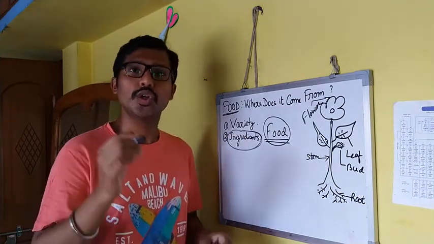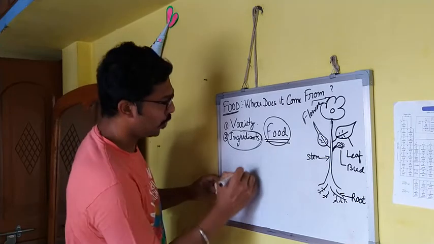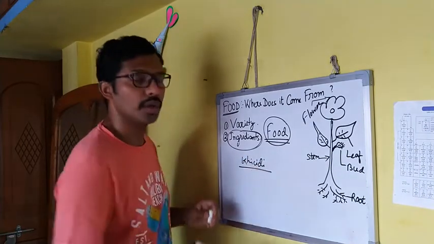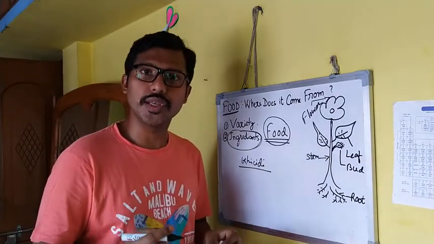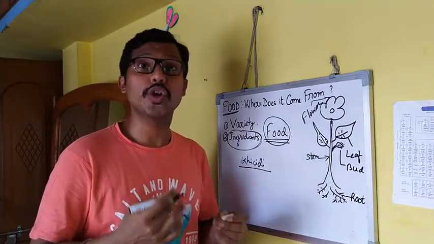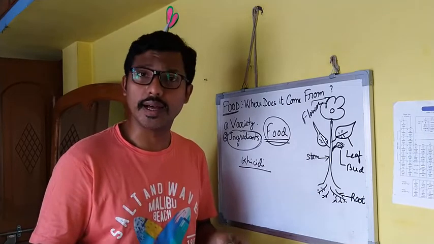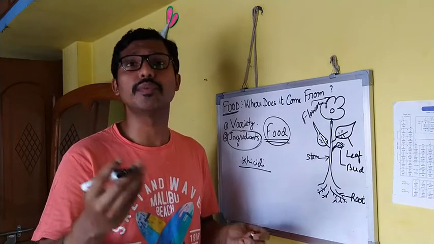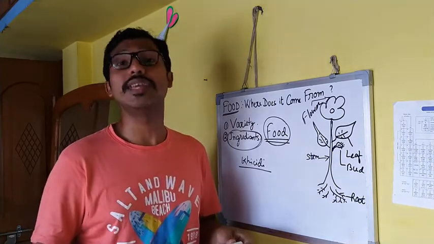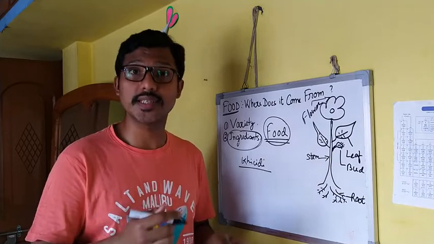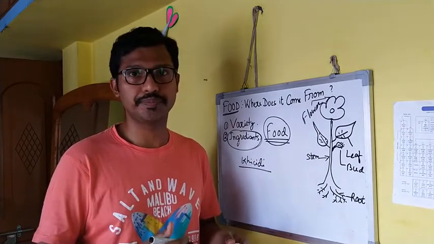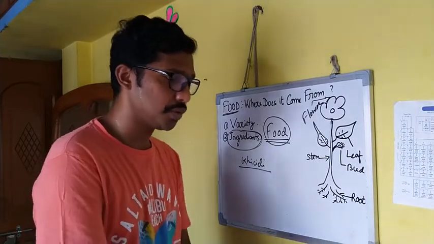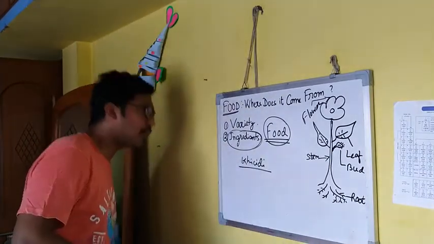Okay? We have to know with an example like khichdi. When we prepare khichdi, we require lots of raw materials like dal, raw rice, water, spices, and varieties of vegetables. These are called ingredients. They are very essential to make a food item. Now we are going to discuss the sources of food.